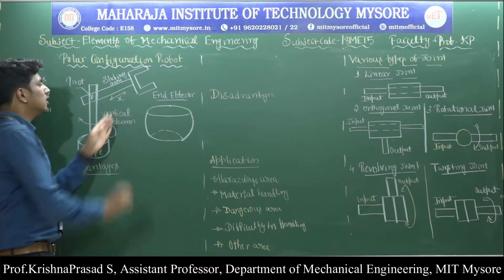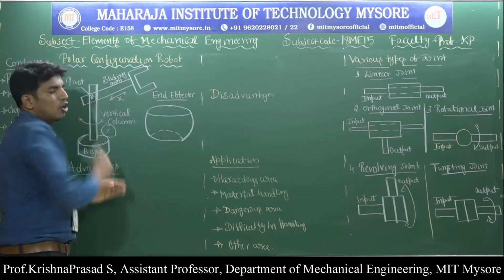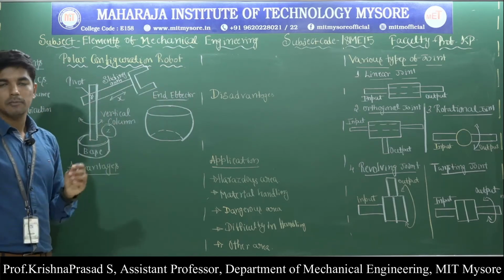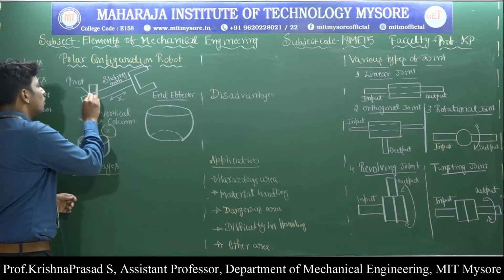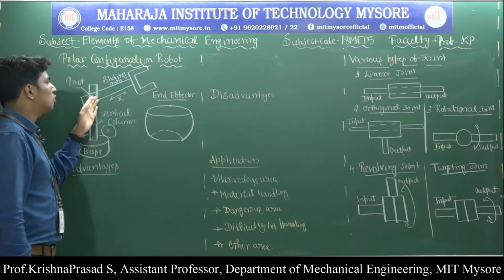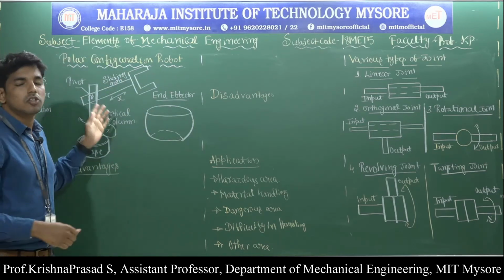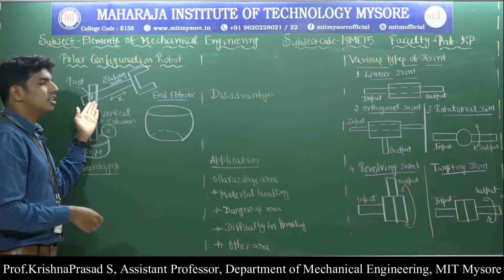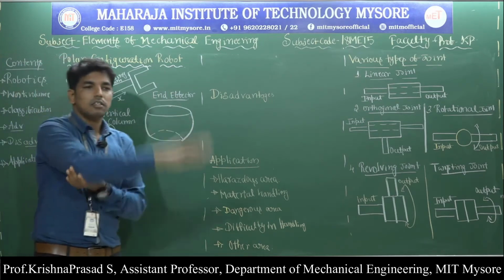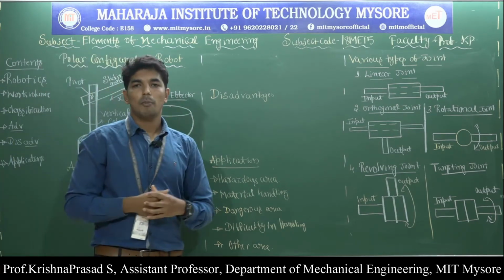Then the sliding arm can extend and retract to provide the particular reach. So this is the second one. Then the pivot is used to raise or lower the arm. So this is the motion of the polar configuration robot. The pivot being used to raise or lower the arm is mainly used in forging operations.